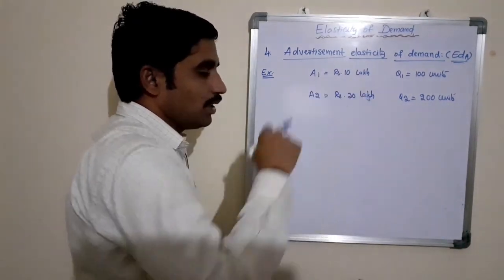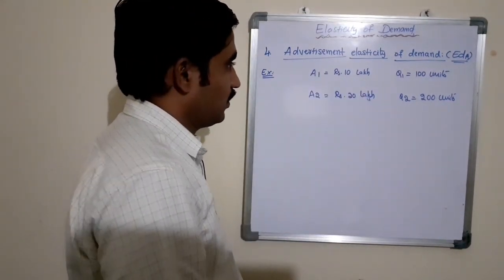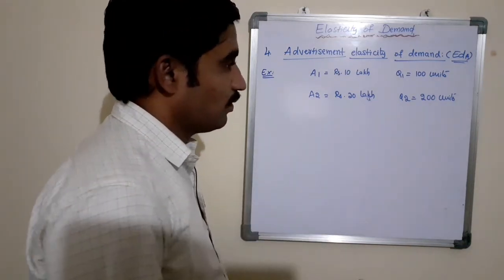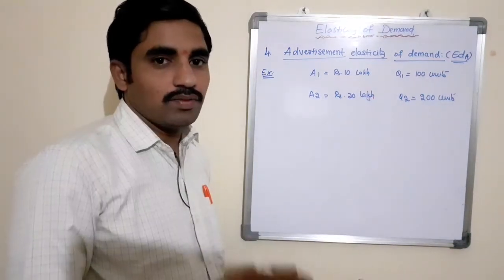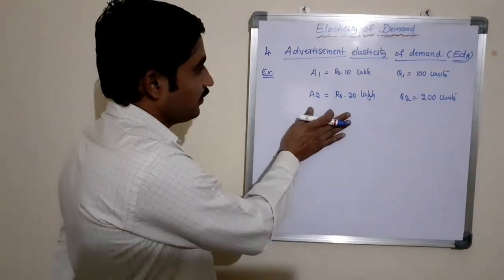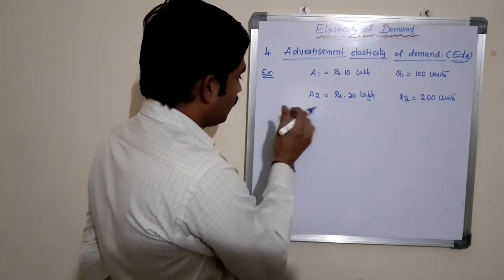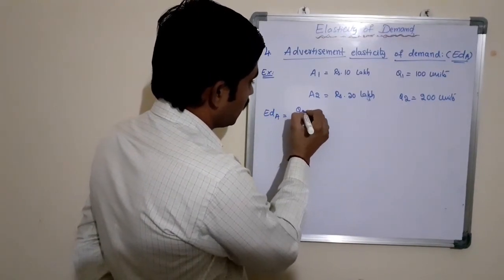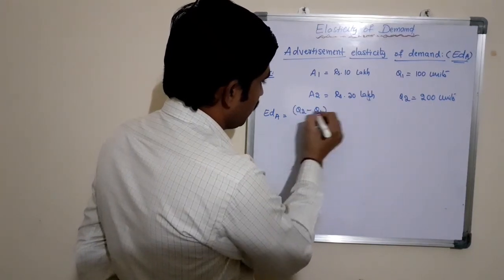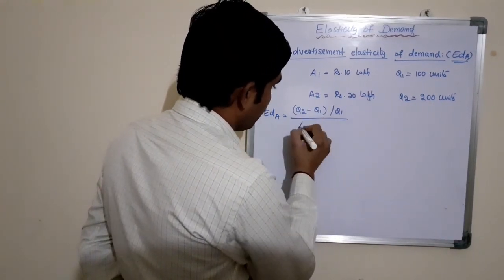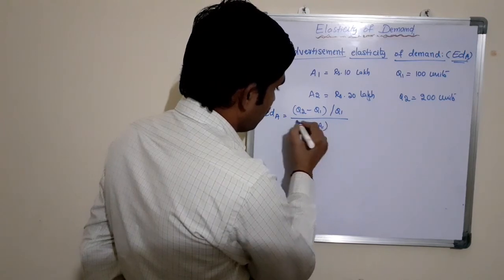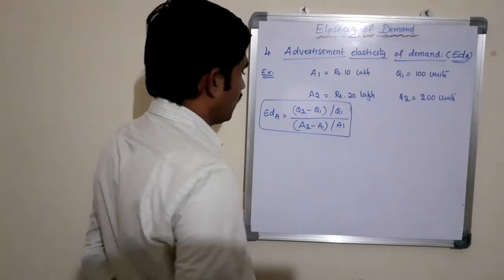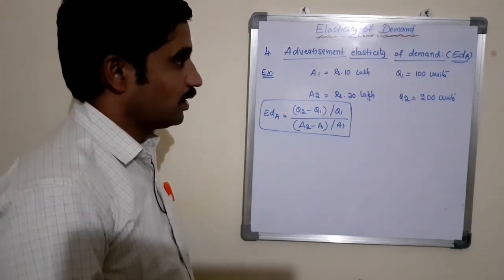So from the information available, we need to identify the variables: what is A1, A2, Q1, Q2. After identifying the variables, we apply the formula EDA equals (Q2 minus Q1) by Q1 divided by (A2 minus A1) by A1.